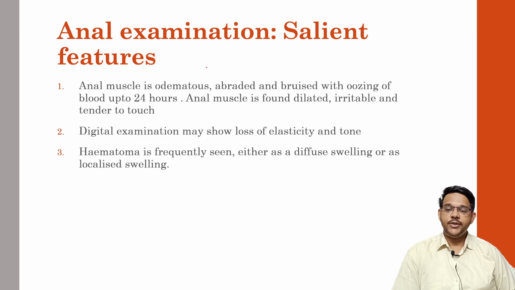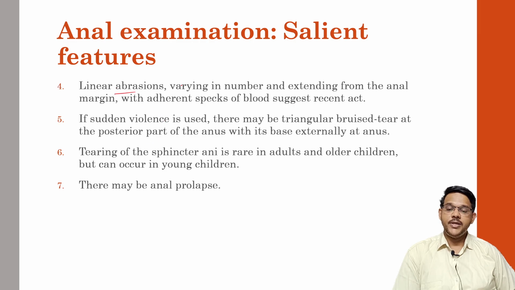Then local examination of the anus should be done. The anal muscle, after sodomy, becomes edematous, abraded and bruised, with oozing of blood up to 24 hours. The anal muscle may be found dilated, irritable and tender to touch because of intercourse. Digital examination must show loss of elasticity and tone. Hematoma is frequently seen either as a diffuse swelling or as a localized swelling near the anal region. Then linear abrasions varying in number may be present, extending from the anal margins towards the rectum.